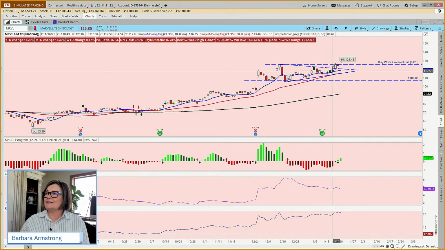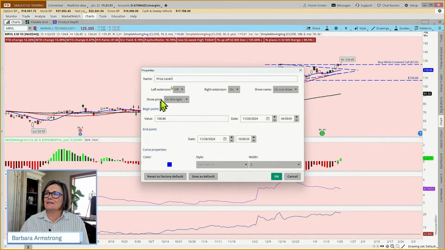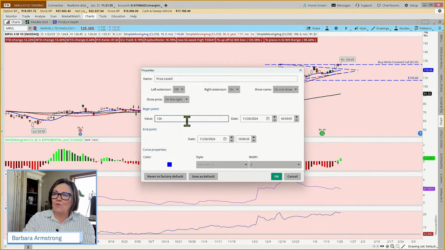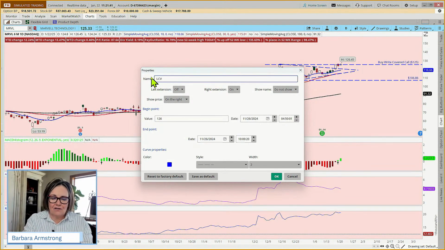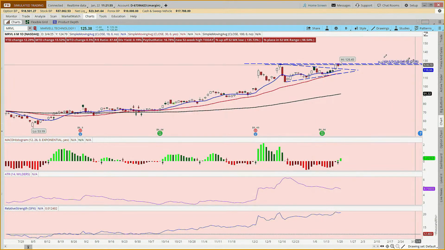Okay, so we're going to look at this and say, okay, if we wanted to, I'm going to take this line and repurpose it, we're going to make this 126. So if we wanted to just come out and see on our chart, long call vertical, it's 125, 126, and it expires February 20th, I think it is. Excuse me. Okay, and we'll show that on the right. Now, in another class, we did a buy right on that with the goal of being called out.